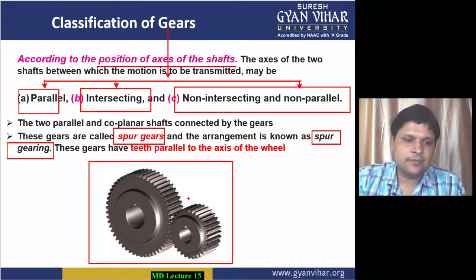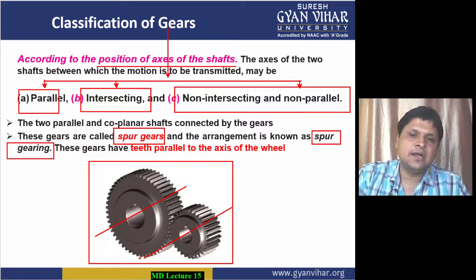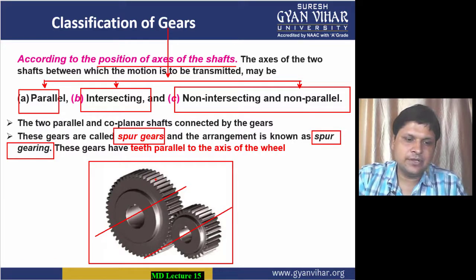As you can see, the power is to be transferred between two parallel shafts. The axis of this shaft and the axis of this shaft are both parallel to each other. And the second thing you are seeing is these teeth, which I am highlighting with blue color. The direction of these teeth is parallel to the axis of the shaft.